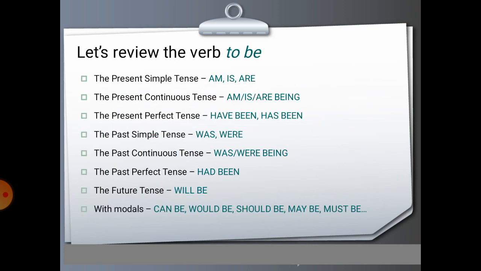So we can review the verb to be. Present simple: am, is, are. Present continuous tense: am, is, are, being. Present perfect tense: have been or has been. Past simple tense: was and were. Past continuous tense: was, were, being. The past perfect tense: had been. The future tense: will be. With modals: can be, will be, should be, may be, or must be.